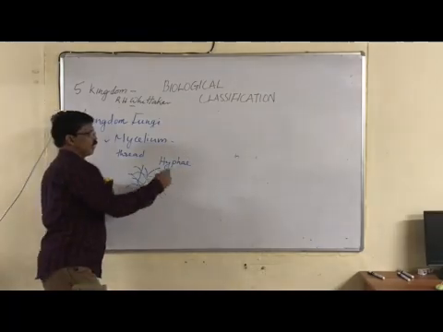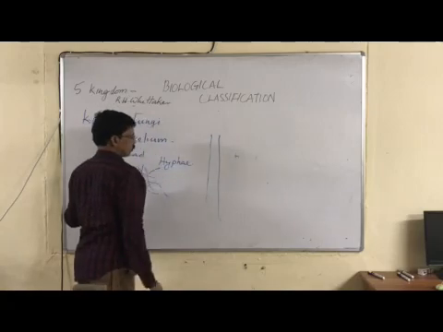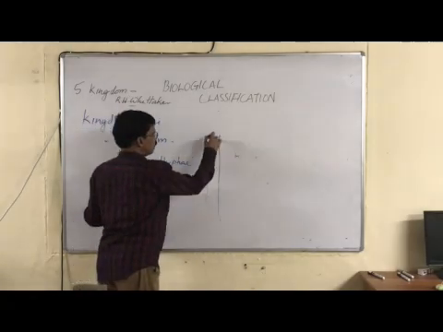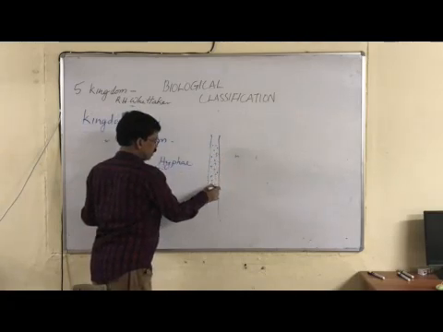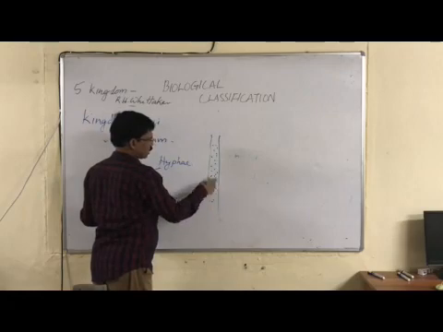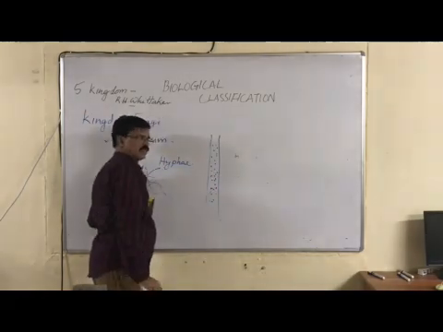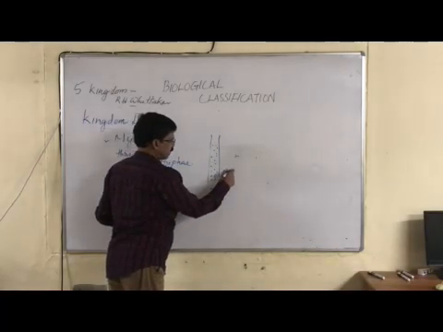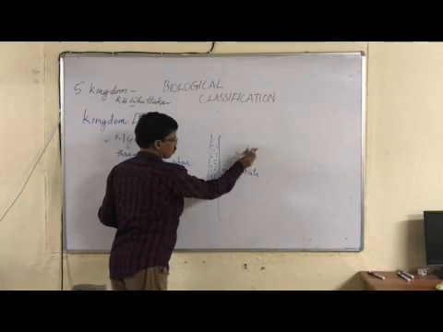And the hyphae, if I draw, there are two types of hyphae. A hypha with many nuclei, without cross-wall formation. So this is called aseptate hyphae. Hyphae without a cross-wall.